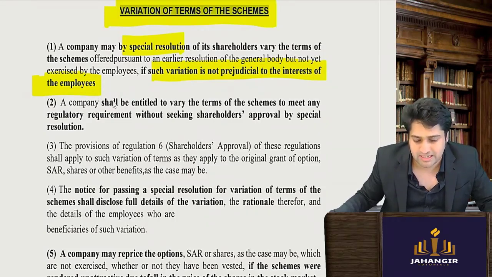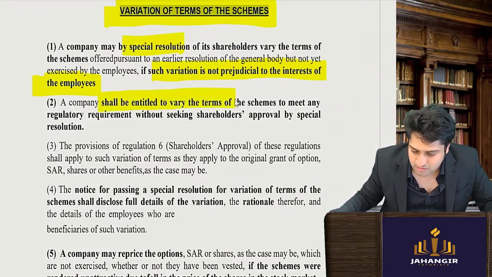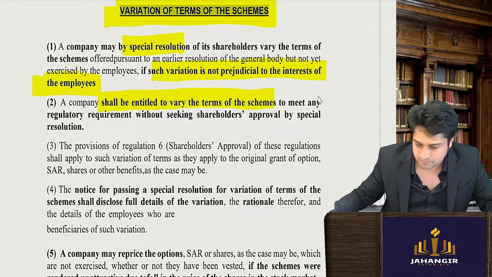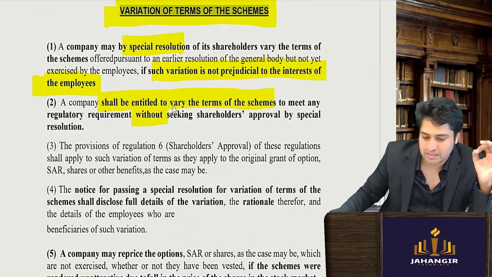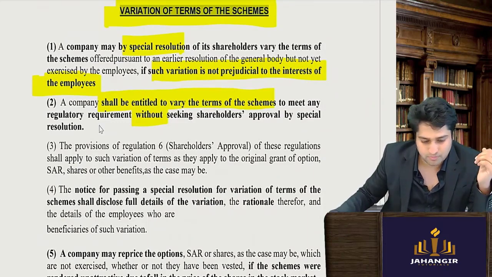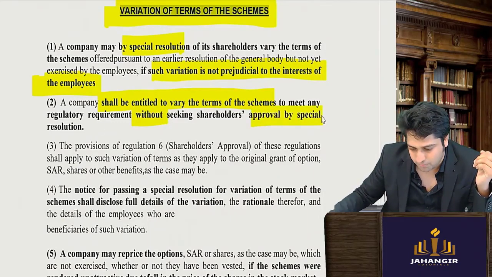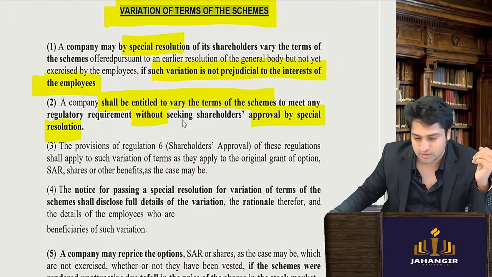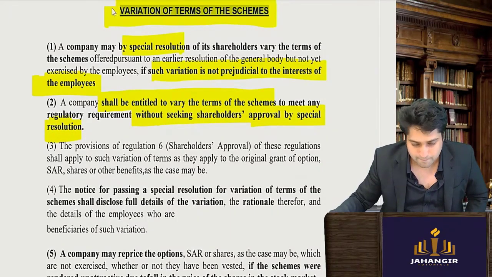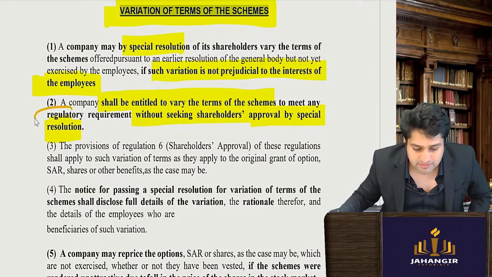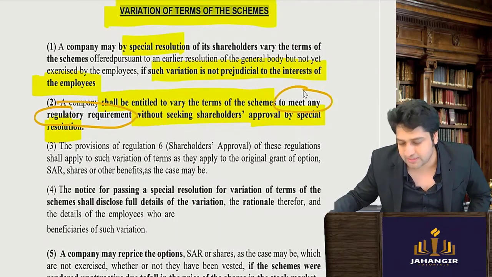A company shall be entitled to vary the terms of the scheme without seeking the approval by special resolution if it is changing to meet any regulatory requirement.